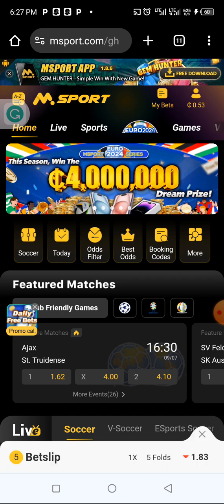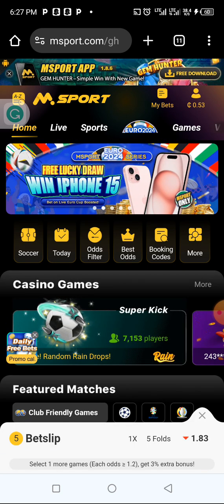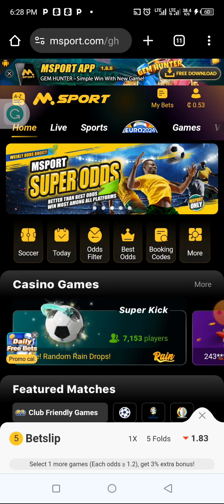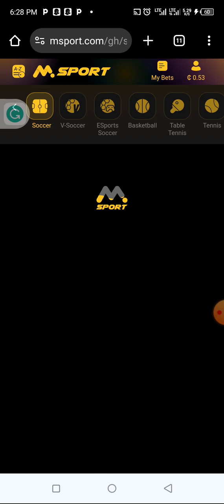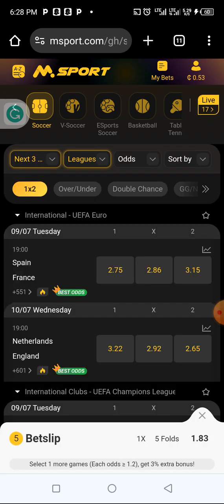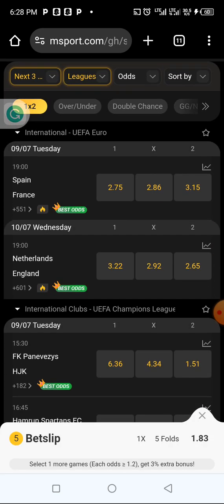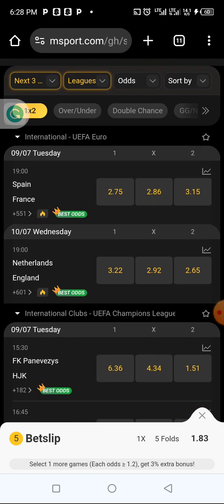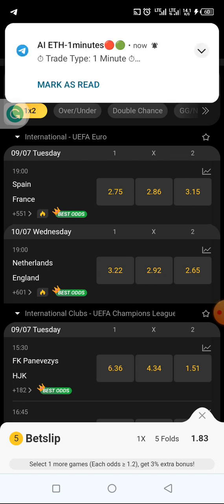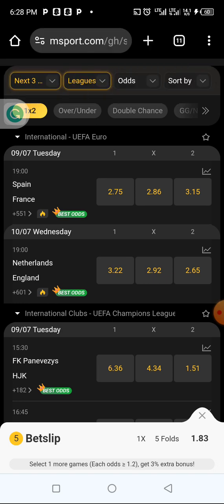Let me show you another method of getting odds. You can go to filter odds or best odds. Let me use the best odds first. You click on best odds, and you see it will show you the teams with the strongest upper hand, teams with the strongest chance to win the matches.